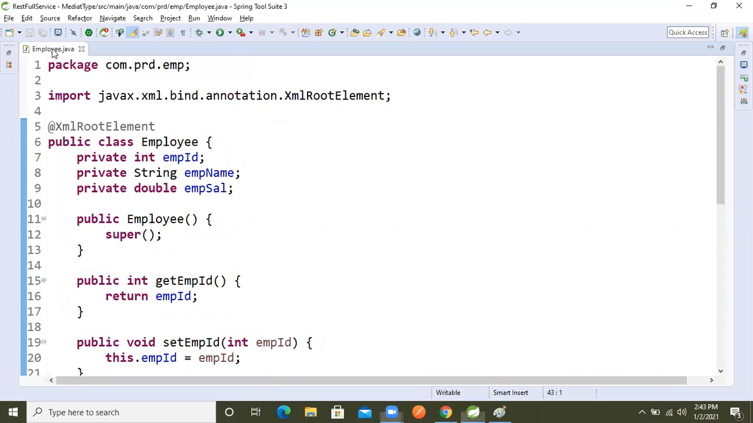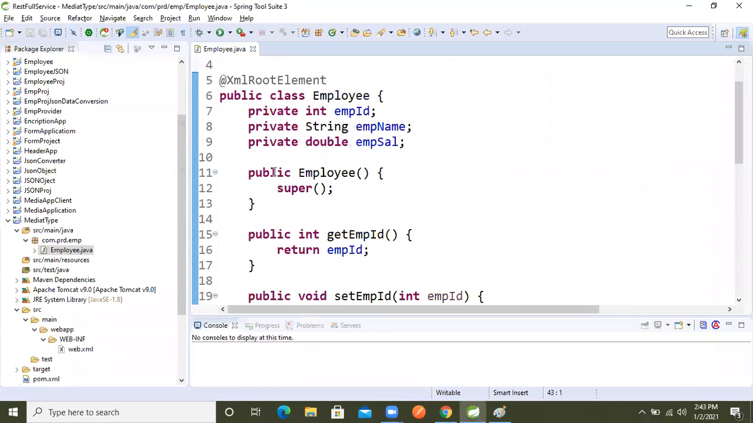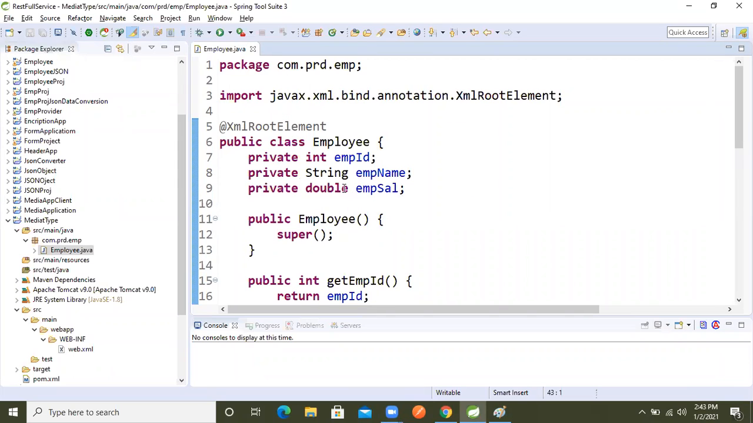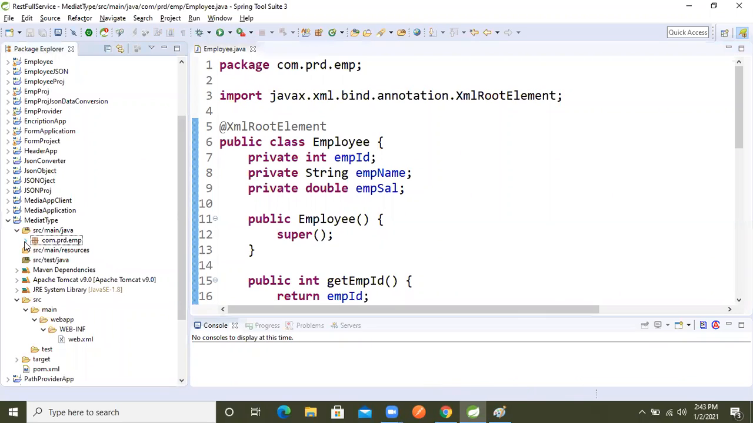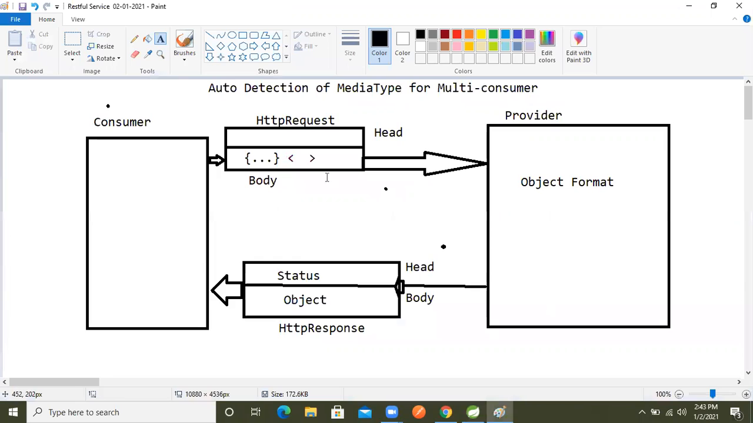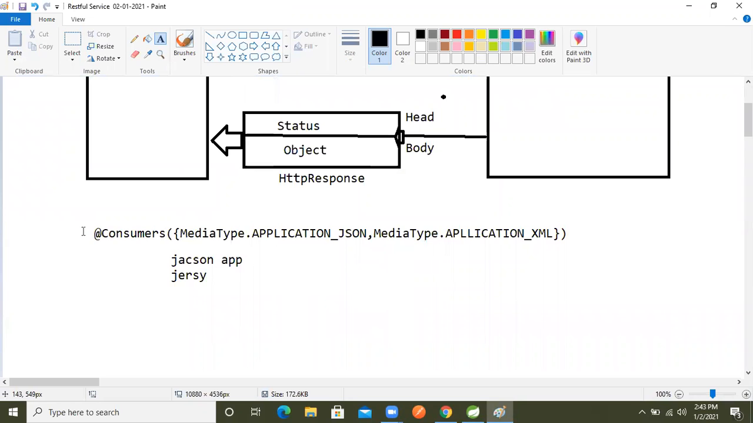Now this is the object. I created one employee object. Based on this employee class, I will send the data from the consumer, from the client. So now let's create our own resources and implement. I created one object, but in the HTTP body part I will send XML data also and JSON data also. So let's implement, I will use this annotation.